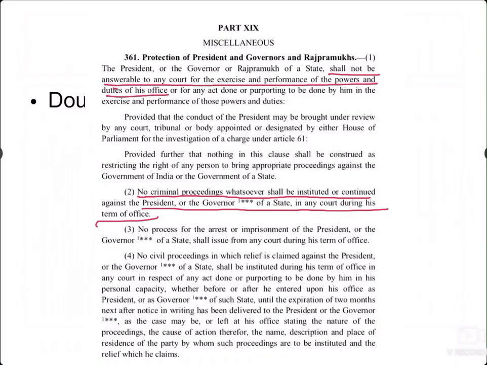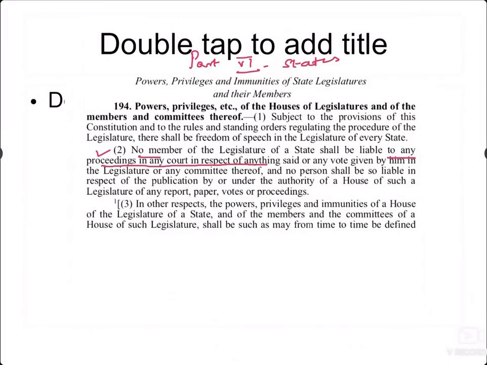We will see each article now. The first article is 361 under Part 19, which deals with the protection of the President and governors, where the President or the governor shall not be answerable to any court for the exercise of his duties, and no criminal proceedings should be instituted against the President. Remember, all these statements are direct statements from the articles. So we understand the importance of reading the articles line by line and remembering them, and the majority of questions in the UPSC exam are of this kind. Article 194 deals with the point that no member of the state legislature will be liable to any proceedings in any court.